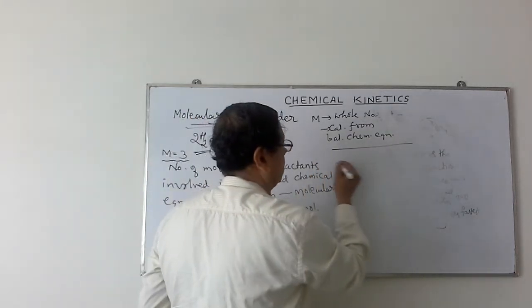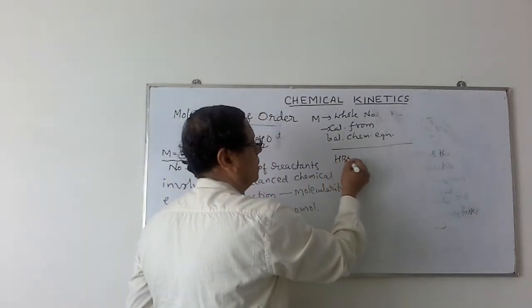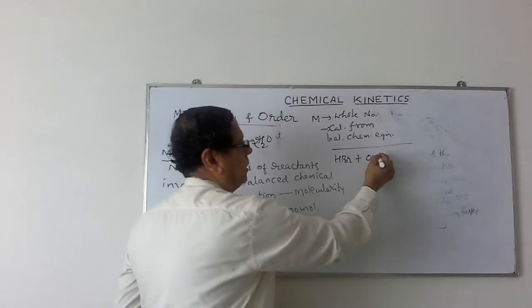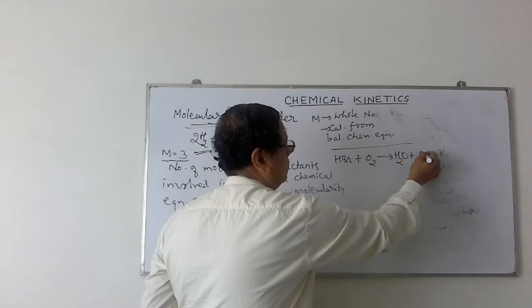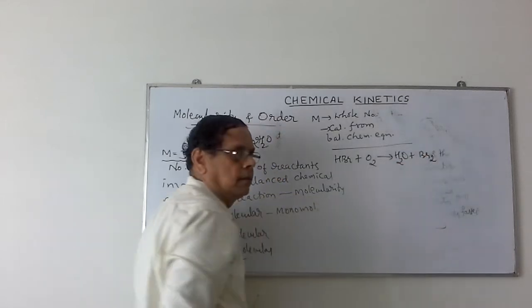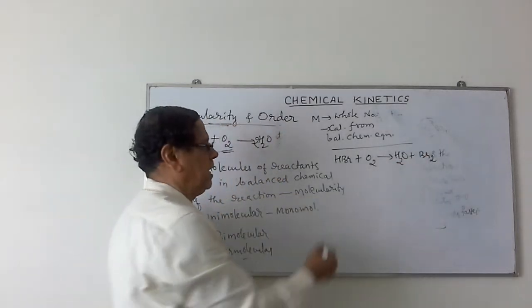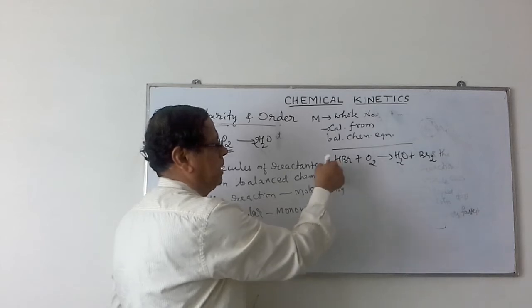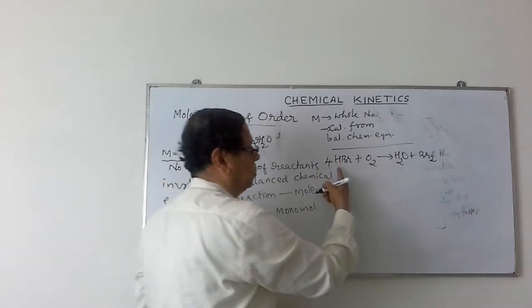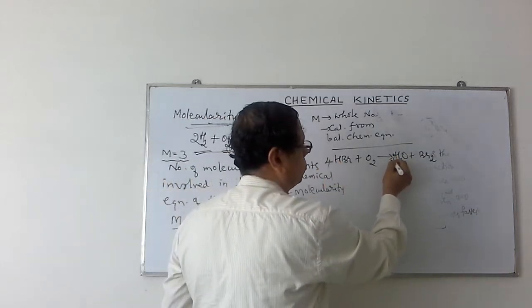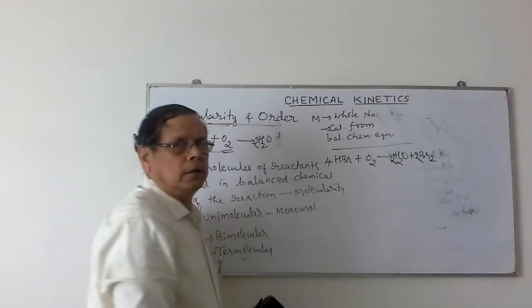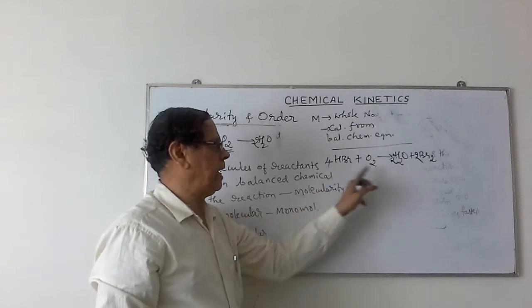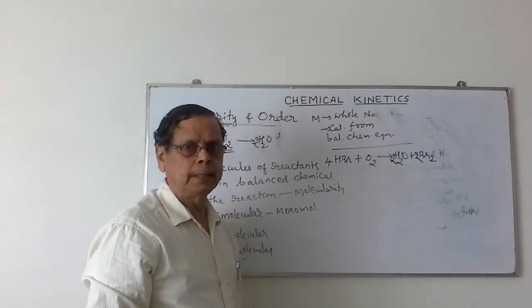Suppose you have a reaction HBr plus O2 giving rise to H2O plus Br2. To balance this reaction, we take 4HBr plus O2 giving rise to 2H2O plus 2Br2. Here if you calculate the molecularity, it becomes 5.